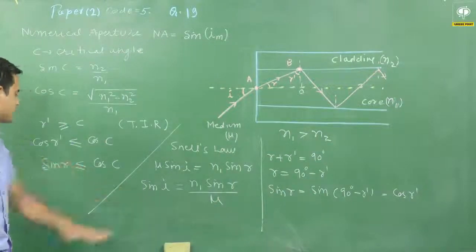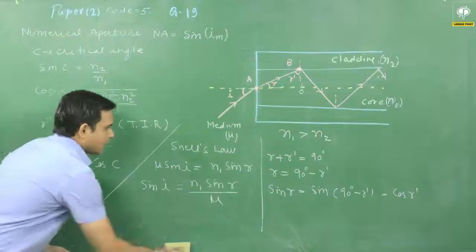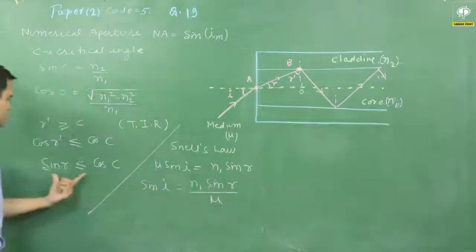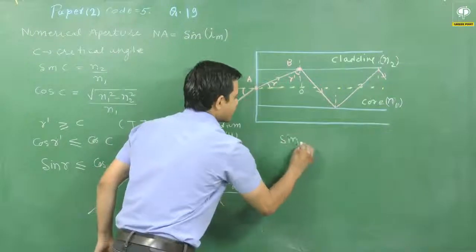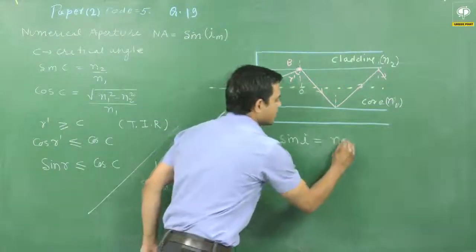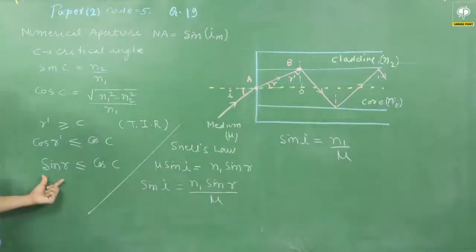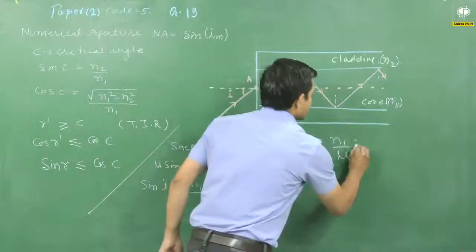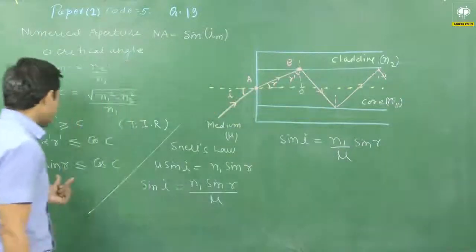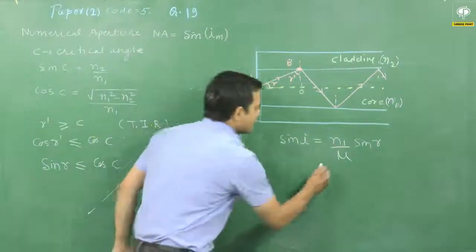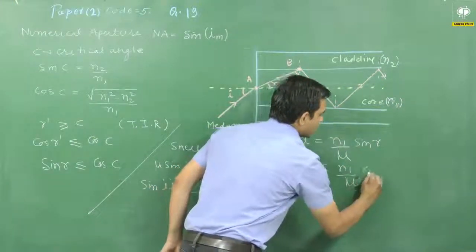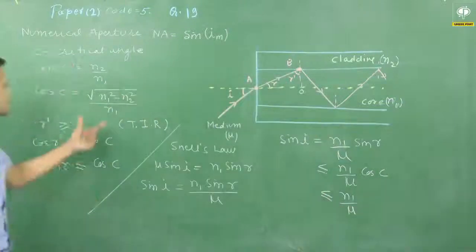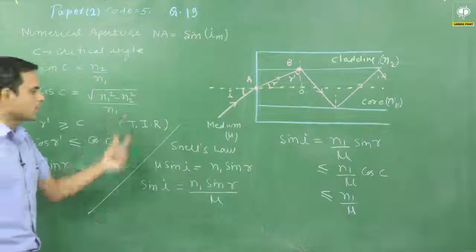This is the value of sin I. Putting in the value of sin r, sin I will be equal to n1 divided by mu times sin r, and sin r is always less than or equal to cos C. So I can write it as n1 upon mu times cos C, and I already calculated the value of cos C as root of n1 square minus n2 square upon n1.